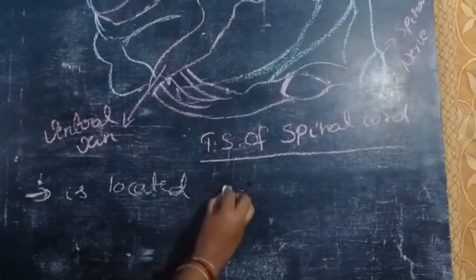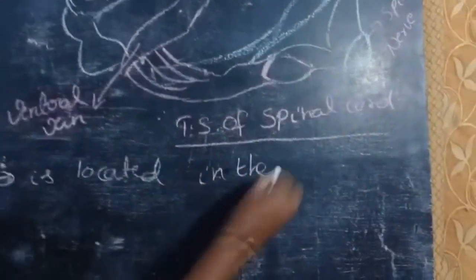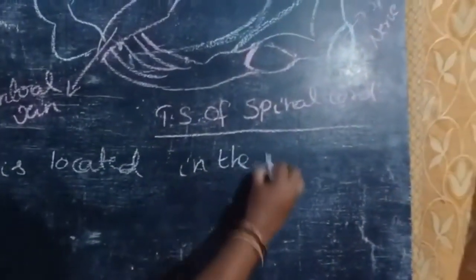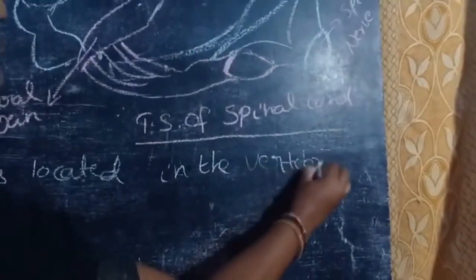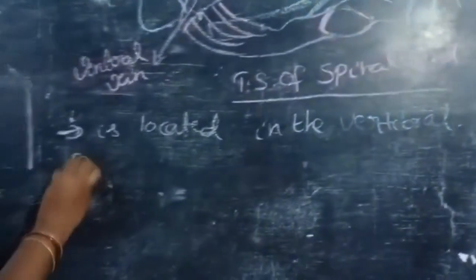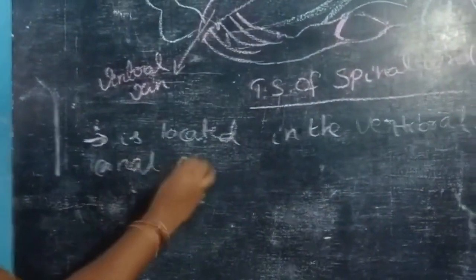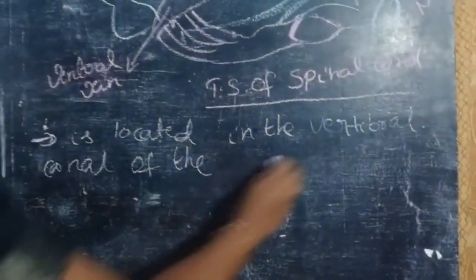Located in the vertebral canal of the vertebral column.